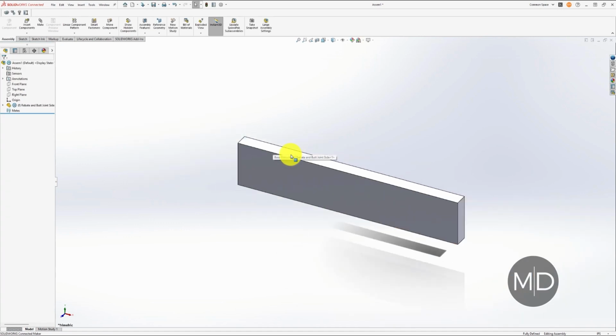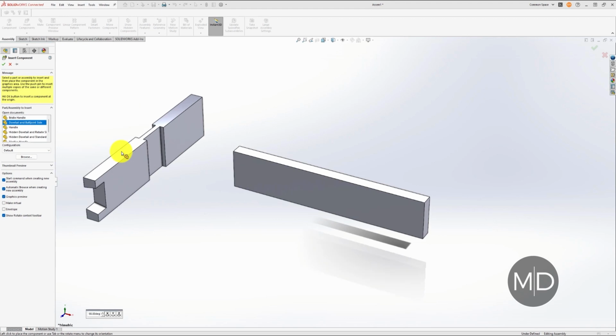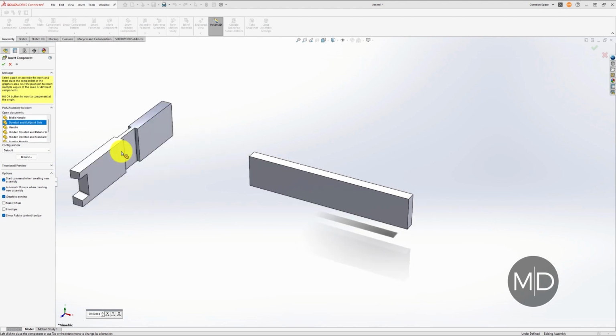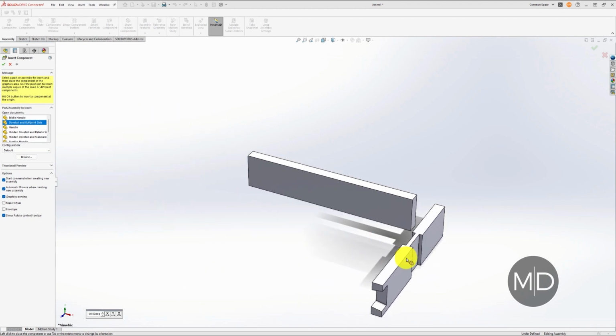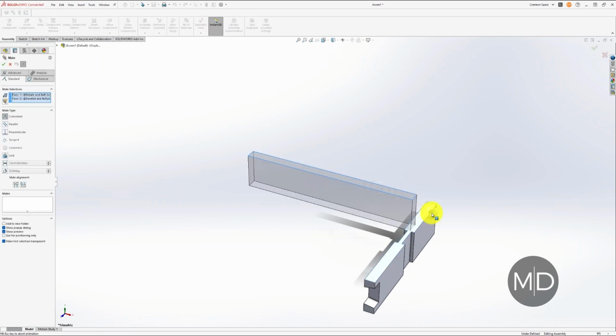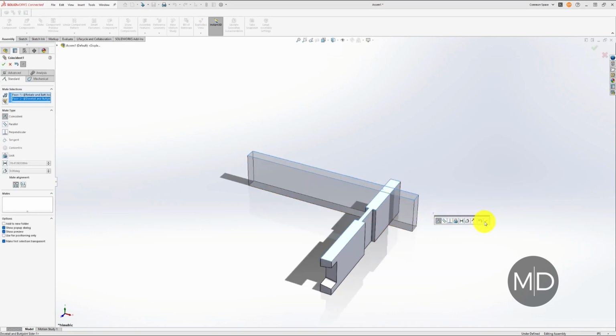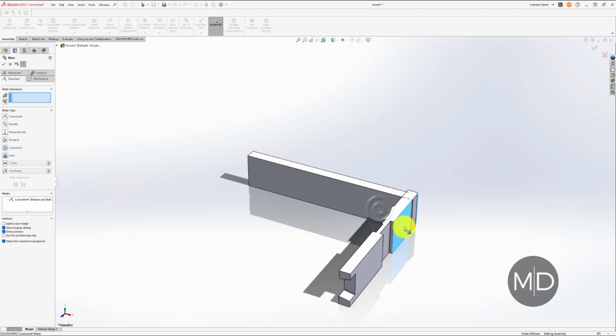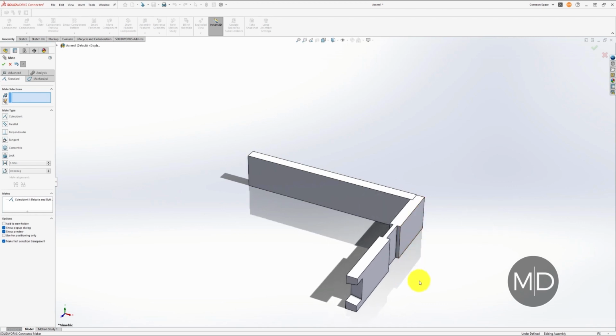So as you can see here, I've imported my first part, followed by my second part. It doesn't necessarily matter which order you do them in, as long as you know which part goes where. So first I like to generally move the parts to around about where they need to be in position. What I like about Solidworks is that the mate options are pretty intuitive. If you select two surfaces that you want to be flush, or parallel, or joining together, Solidworks is pretty good at determining which one you need.